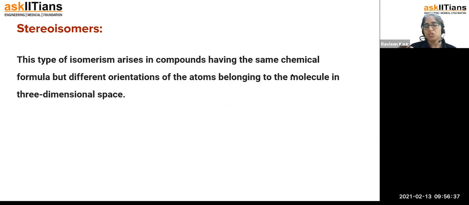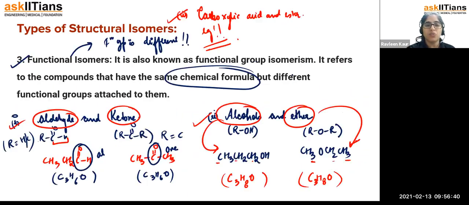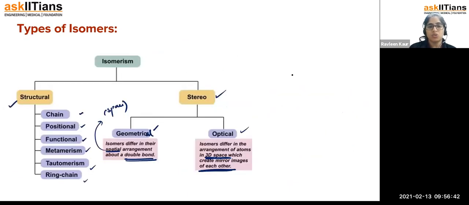So this is how we have completed all the topics for our first one: chain, position, functional, metamerism, tautomerism, and ring chain. I think it's very clear to everyone. In chain, there was a difference in branching. In position, the position of the double bond or any kind of functional group is different. In functional, only the functional group was different. In metamerism, in the center you have some group and around it there's a difference in the chain. Tautomerism I discussed as the enol keto system. Ring chain is for alkene and cyclic systems. That's it. This is an example of structural isomerism.